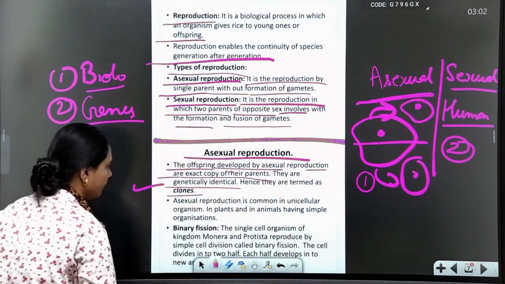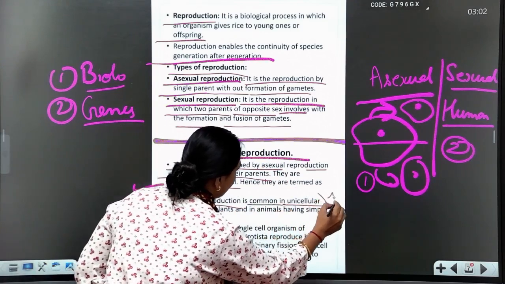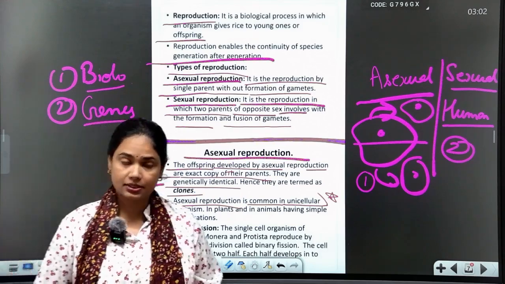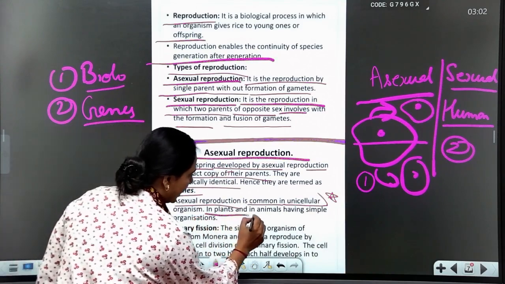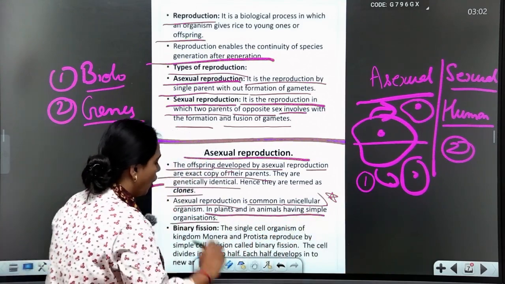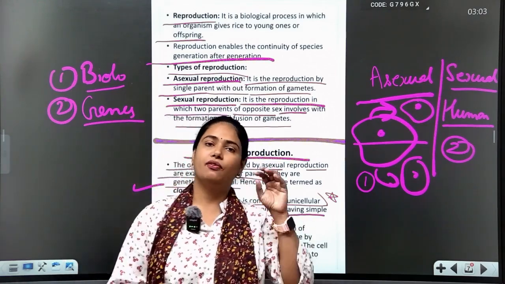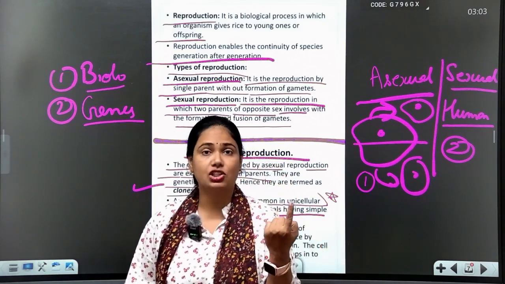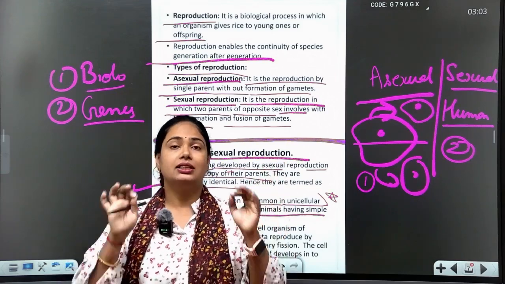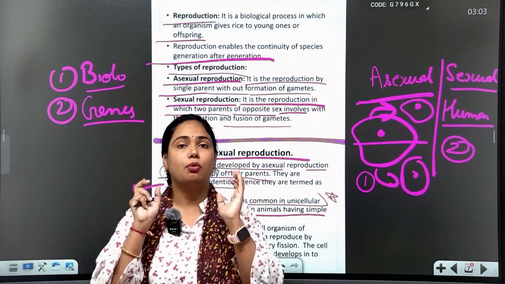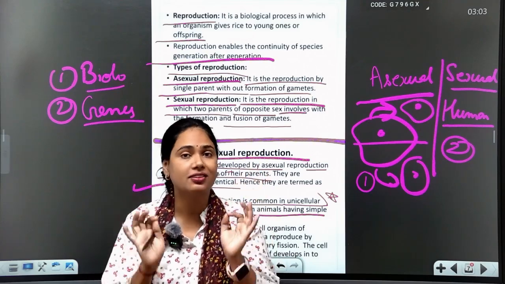Now, asexual reproduction is common in unicellular organisms. I'm talking about amoeba, a unicellular organism. In plants and animals having simple organization, there is an exception: if plants or animals show asexual reproduction, their body has to be very simple, not complex, very simple.